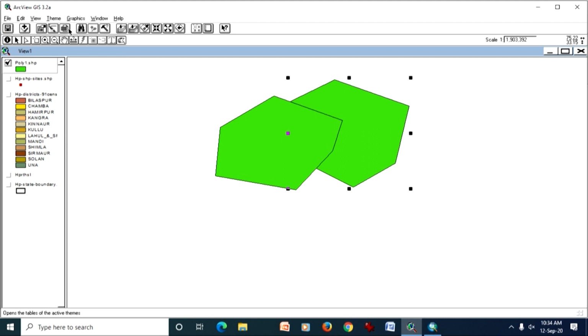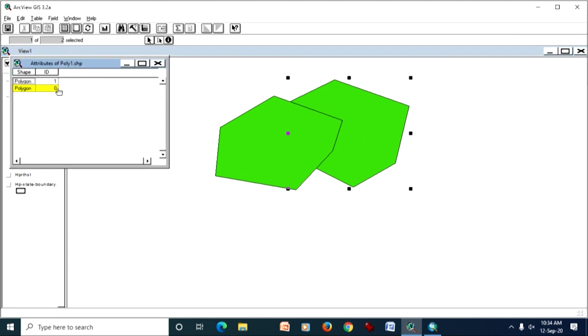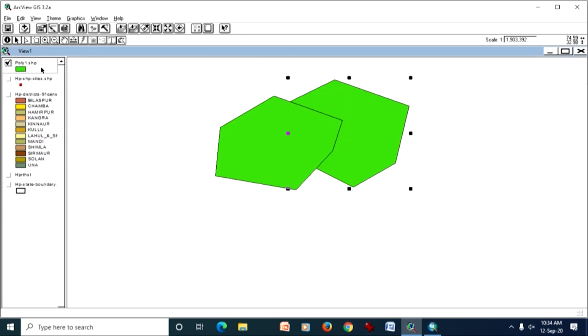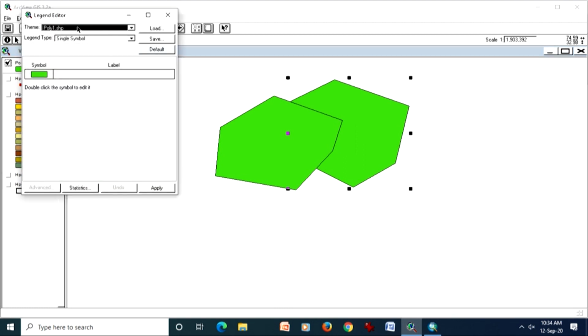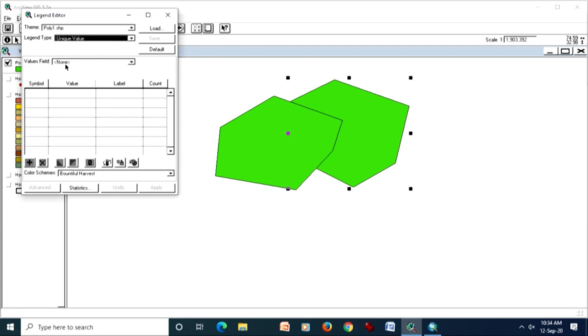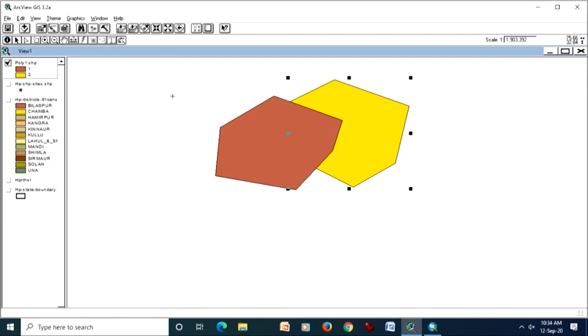Let me open the attribute file. Now it is another polygon and I give the ID as 2. I can also display this one and change the colors. So I say that I want to give unique colors like this for ID 1 and ID 2.